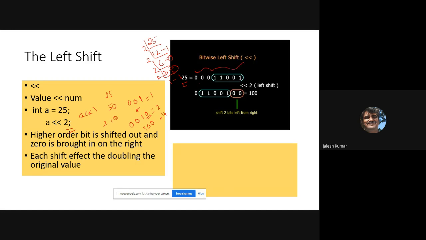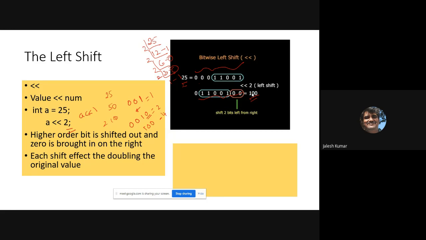Shift twice means this will come to this location in the first shift. Two shifts means two zeros will be filled and it will be shifted. See how the shifting takes place. So what is the value of this? If you collect these values, it is nothing but 100. That's left shift.